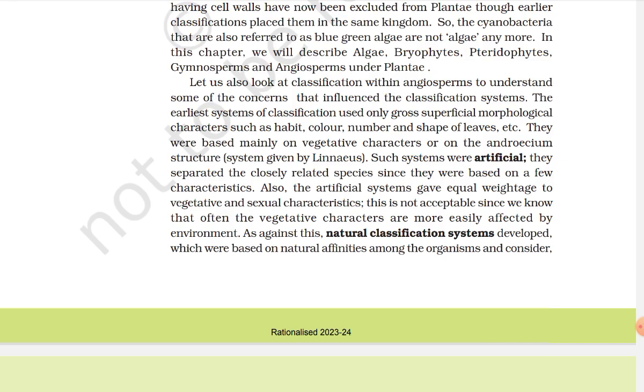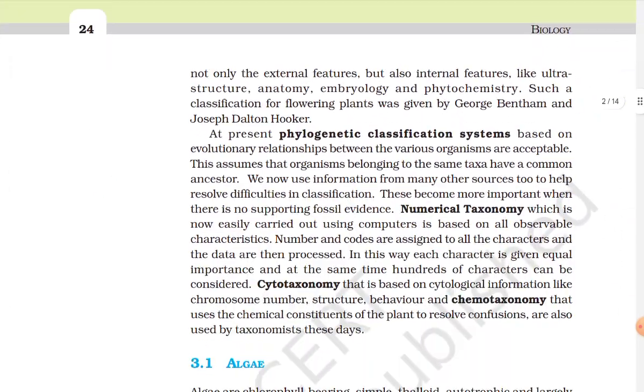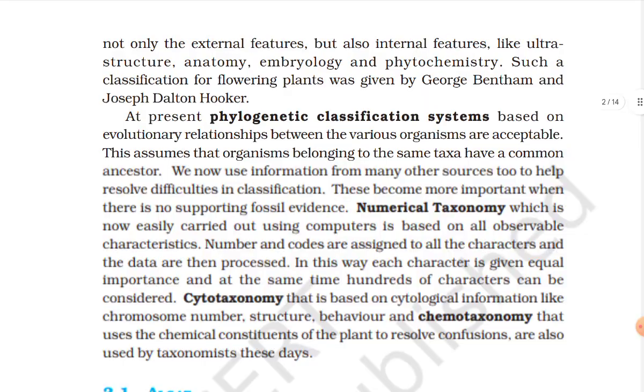As against this, natural classification systems developed, which were based on natural affinities among the organisms and considered not only the external features but also internal features like ultrastructure, anatomy, embryology, and phytochemistry. Such a classification of flowering plants was given by George Bentham and Joseph Dalton Hooker. At present, phylogenetic classification systems based on evolutionary relationships between the various organisms are acceptable. This assumes that organisms belonging to the same taxa have common ancestors.